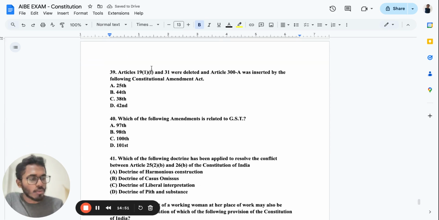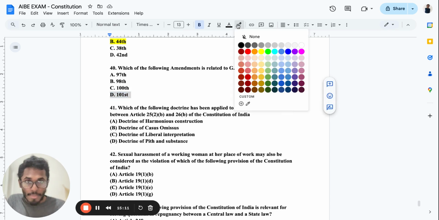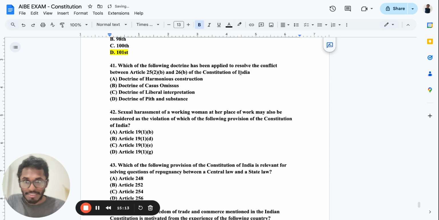Article 19(1)(f) and 31 were deleted and Article 300A was inserted in which Constitutional Amendment Act? In the 44th Amendment Act, they basically inserted this. Do not forget this, very important. Which of the following amendments is related to GST? It is the 101st amendment. They introduced this GST. Do not forget it, very important.